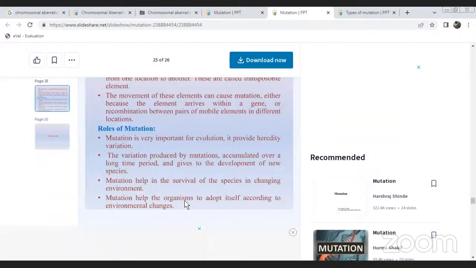What are the roles of mutation? Mutation is very important for evolution. Now, chemical mutations and their molecular mechanisms. Chemical mutagens include bromouracil in its enol form, bromodeoxyuridine (BUDR), 2-aminopurine, inhibition of nucleic acid precursors, and chemicals which change the pairing property of the bases, like nitrous acid. Then the alkylating agents, and hydroxylamine. These are the chemical mutagens.